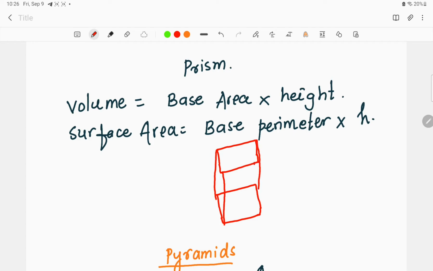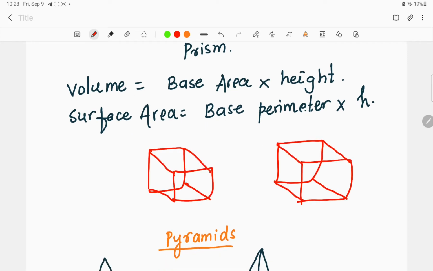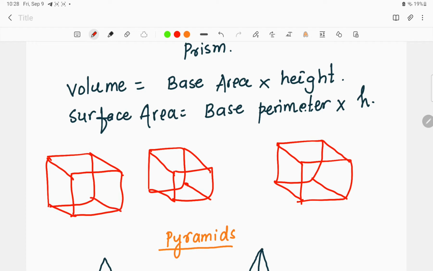Sorry, I'm not able to draw this properly. Look into those diagrams now. So what we can find is, if you're considering one base, this base is continuing till the complete shape has been formed. No change in the shape has taken place over here. The same shape is maintained upwards, till this complete structure is formed. Such base-forming structures are called prisms, where the complete structure of one particular part remains the same.